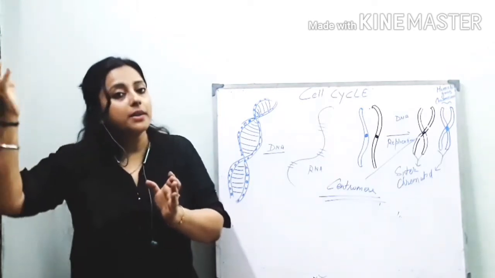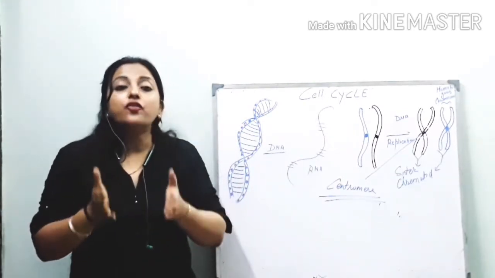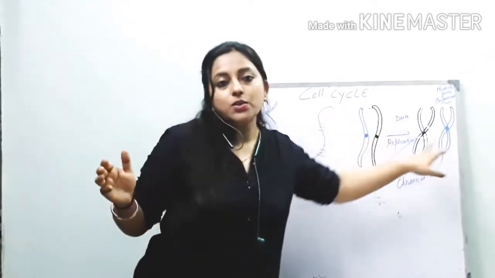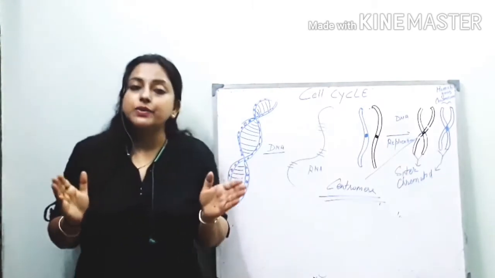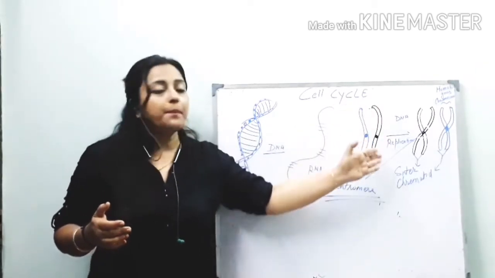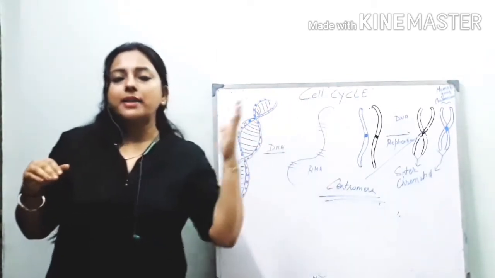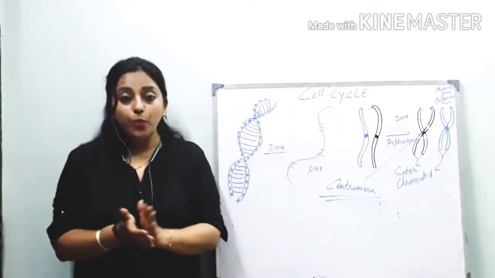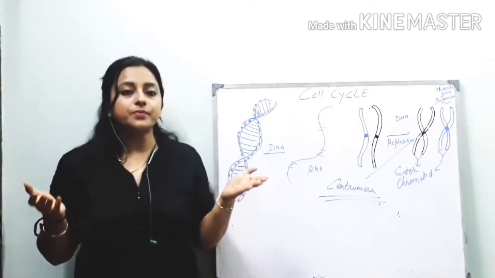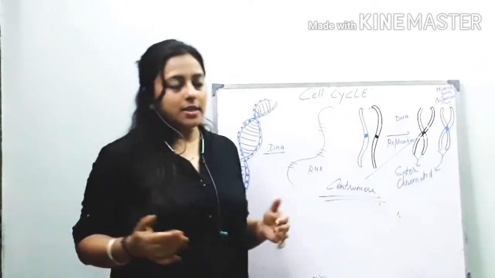Again the second pair from the mother cell and from the father cell forms a pair. In this way it forms chromosomes which are called homologous chromosomes. We have 23 pairs of chromosomes inside our body. In this way pairing of chromosomes occurs, one chromatid from mother and one chromatid from father. It holds together and forms a pair of homologous chromosomes. And in the human body there are 23 pairs of homologous chromosomes found in a diploid cell like ours.